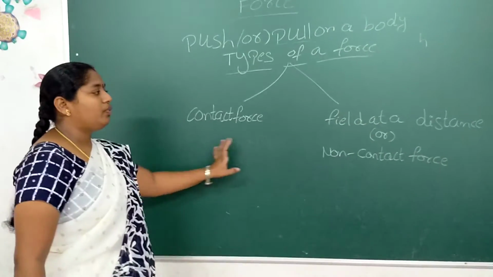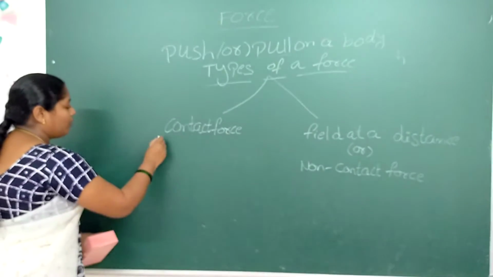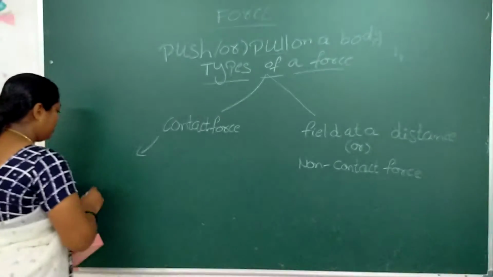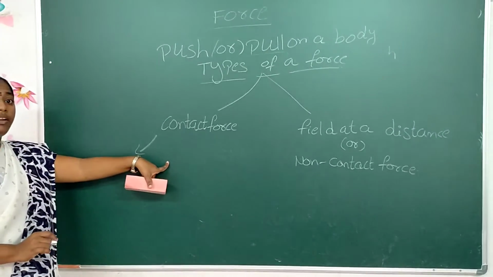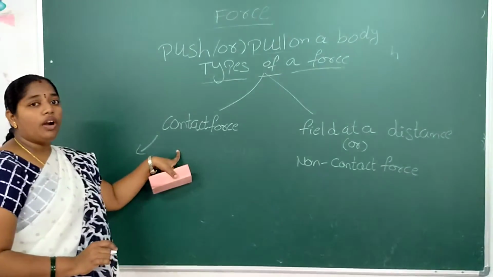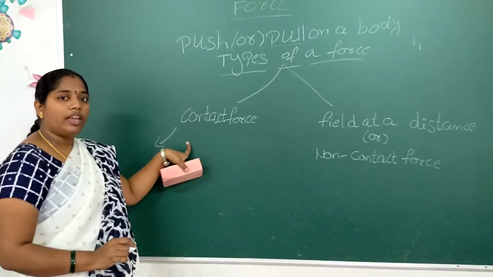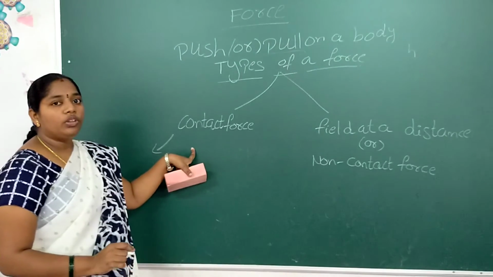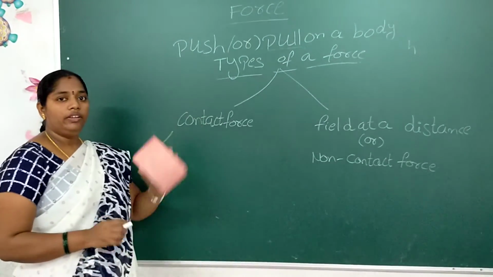What is contact force and what is field at a distance? Contact force is physical contact interacting between two objects. Direct physical contact between both objects, that force is called the contact force.